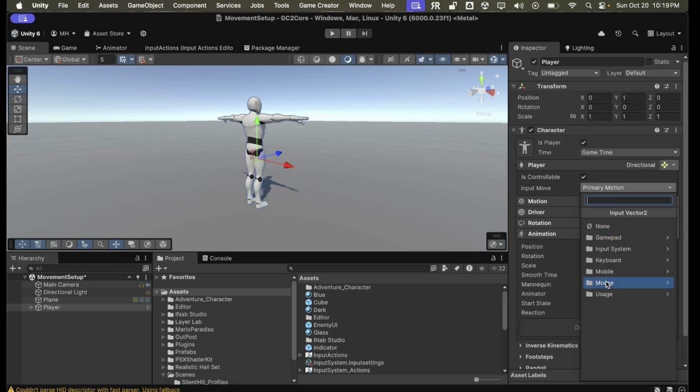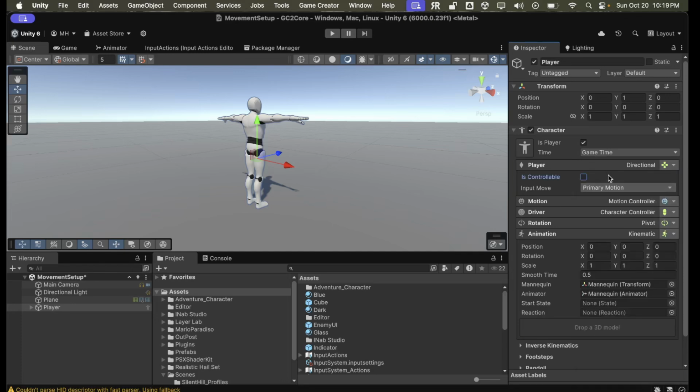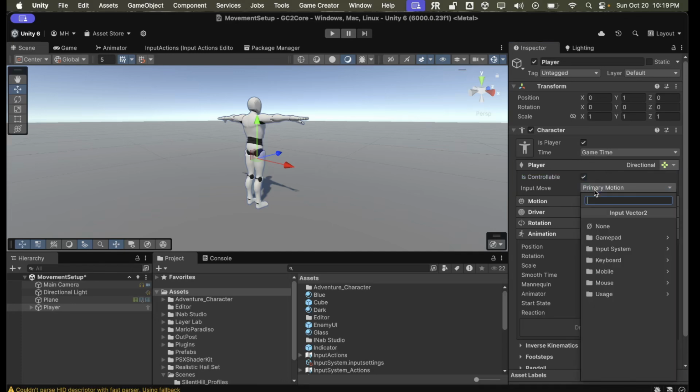It tells you under usage that it's WASD and left stick on gamepads. But what if you wanted to remap that to the D-pad, for instance? We would want to use the input system input action instead.